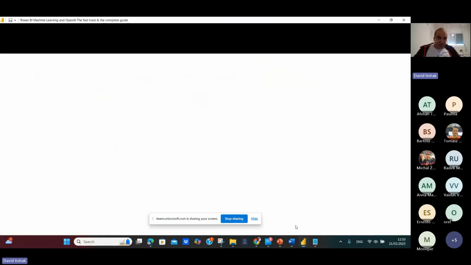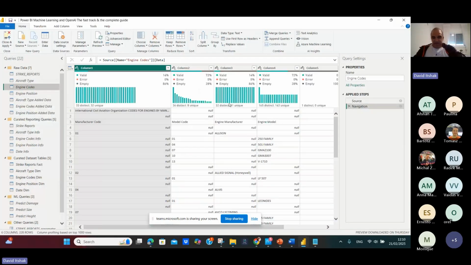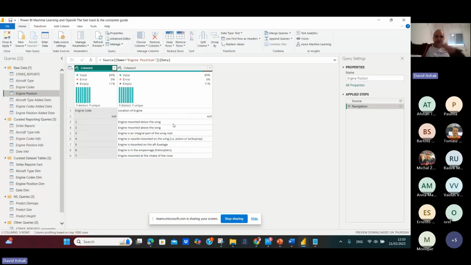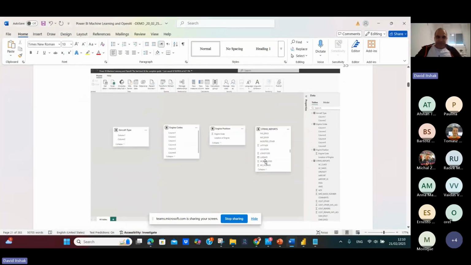So if you go here, you can see engine code. This is data, you can see it here. Engine position, whether the engine is up or down, and you can see that it's not well arranged. You can see it here. And aircraft type, whether it's airplane, helicopter, glider, etc.